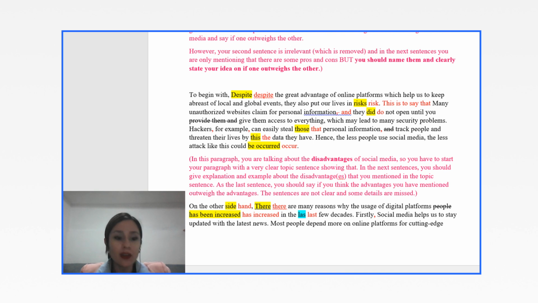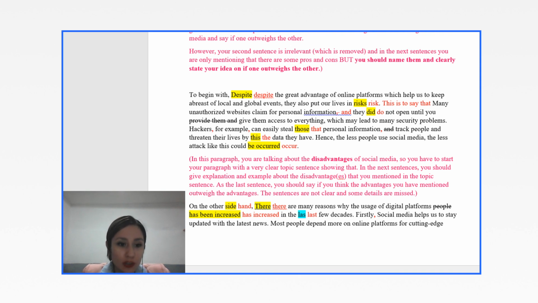And in the last sentence, when you are talking about your idea, you say, okay, I think I mentioned all these disadvantages, but I think that the advantages outweigh the disadvantages. So whatever idea you have, you should mention it as the last sentence of your body paragraph. Here, you're talking about the disadvantages. So this is about a structure. That was the main problem here, just like your introduction paragraph.